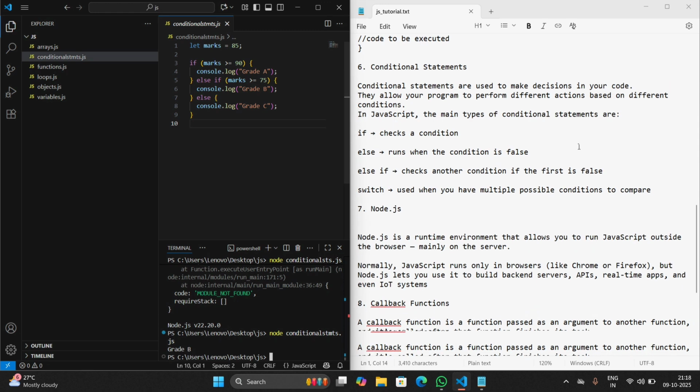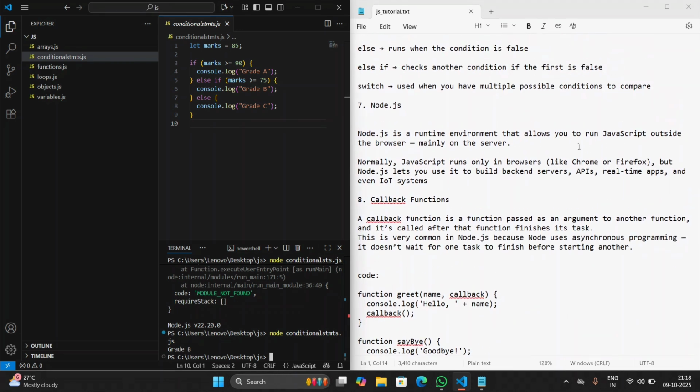Next, what is Node.js? JavaScript is a programming language. We need a compiler to compile a programming language. For JavaScript, Node is the compiler used to run it. We can run JavaScript code in the browser also, but it has many limitations and is not preferable. Normally JavaScript runs only in browsers, but Node.js lets us build backend servers, APIs, real-time apps, and even IoT systems. So the main point here is Node.js is a compiler.